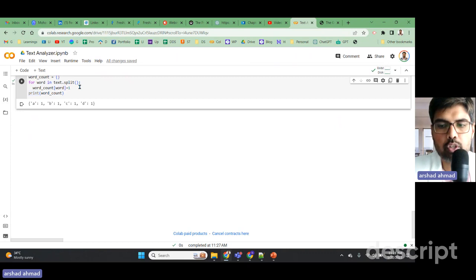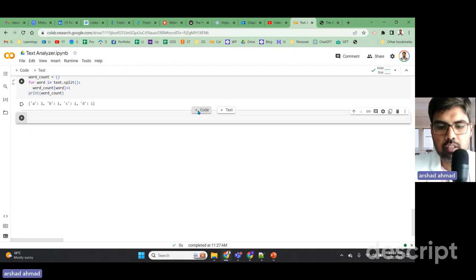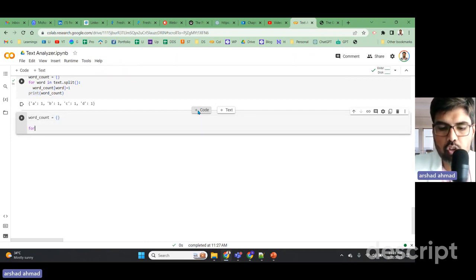Now we are going to add a conditional if statement to check and see if a word exists more than one time. And we are going to increment the word count for every single element that is there. So we are going to do a counter. So what we will do is write the code. I'm writing it again so that people also understand, and repeating the steps so that it is practice for you also.